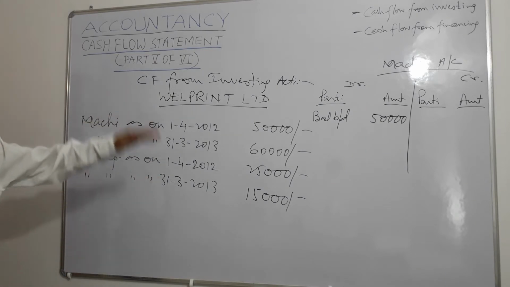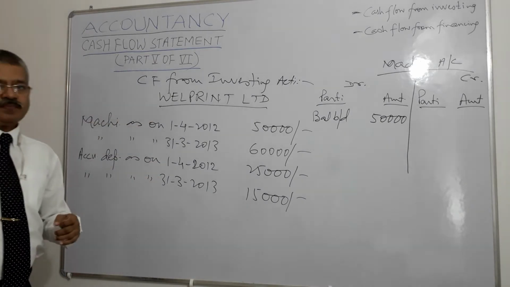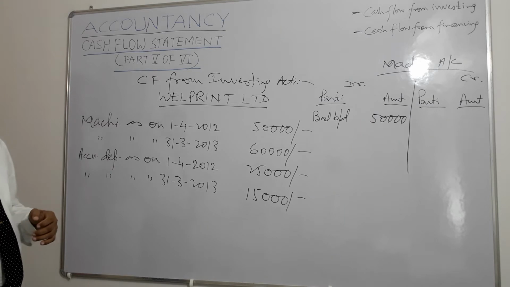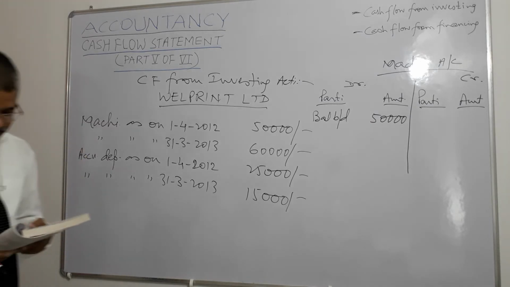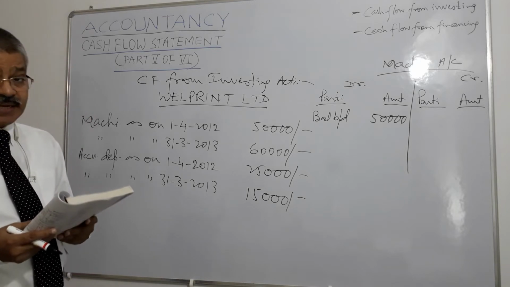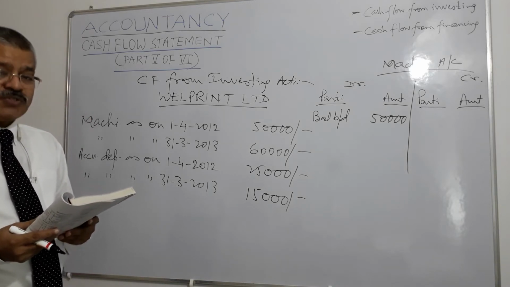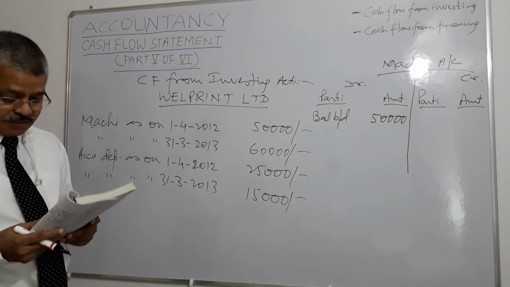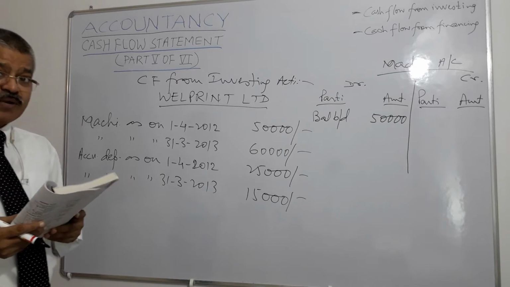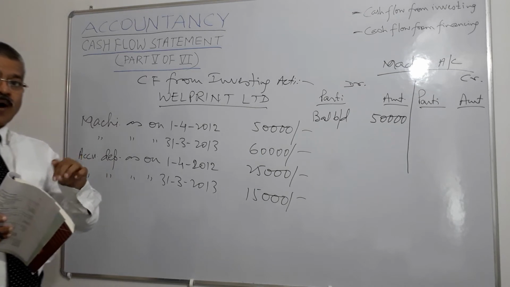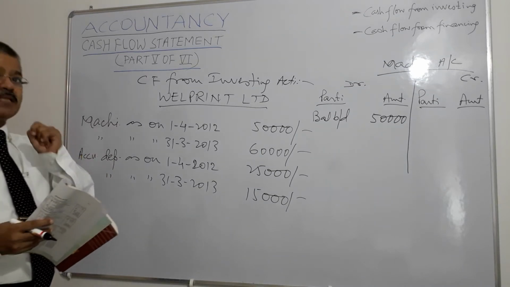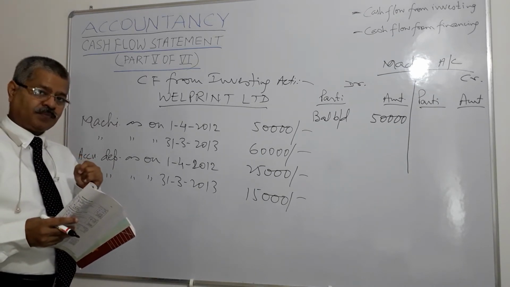What are the other items on debit side? Here, one more information has been given that during the year, a machine costing rupees 25,000 with accumulated depreciation of rupees 15,000 was sold for rupees 13,000, right?